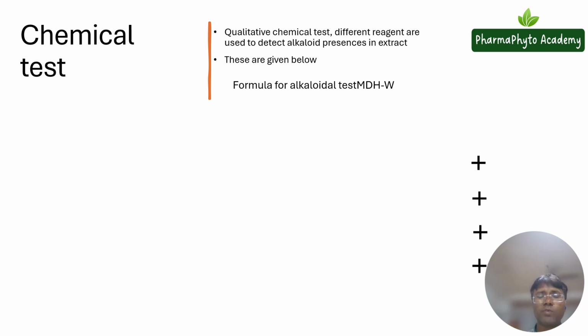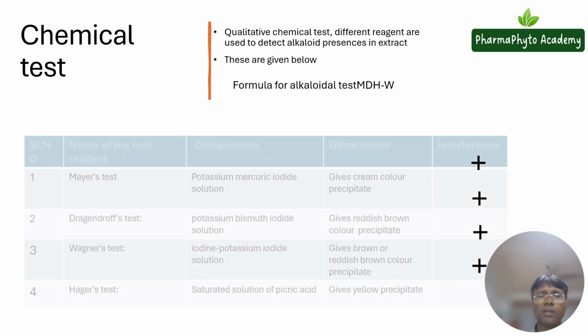MDH, you will know, is the name of a spice brand, and that owner is having Wagner. So if you remember this formula, then you won't forget the chemical tests of alkaloids in your whole life. M means Mayer test, D means Dragendorff test, H means Hager test, and W means Wagner test. These are the different tests you need to perform to identify the alkaloids.